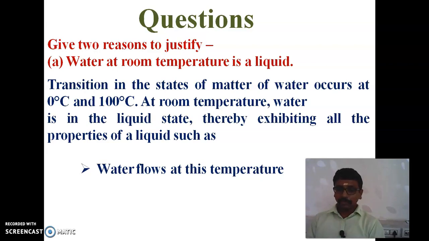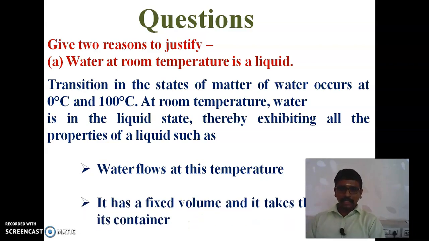The fluidity will be there. And it has a fixed volume. In liquid state, it has a fixed volume, and it takes the shape of its container. When we transfer the water to a container, it takes the shape of the container. So this is the answer.